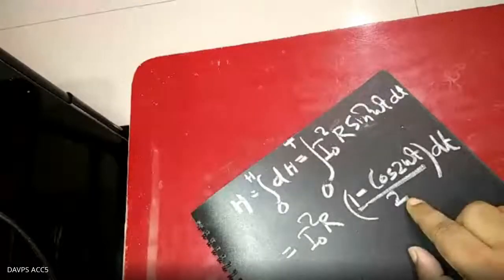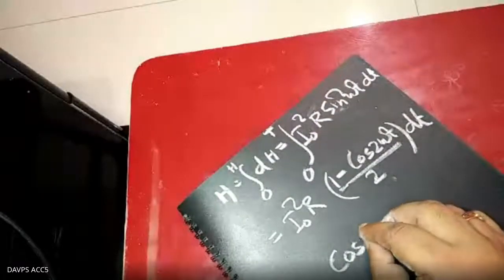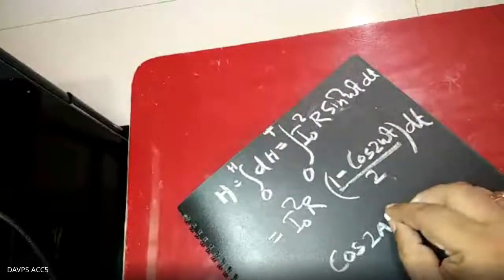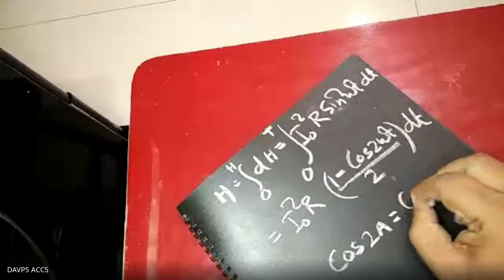Rishabh? Yes, sir. You just tell me, this formula sine square omega t, you know the cos 2 omega t formula. What is the cos 2A formula? Cos 2A is cos square A minus sin square A. Clear?